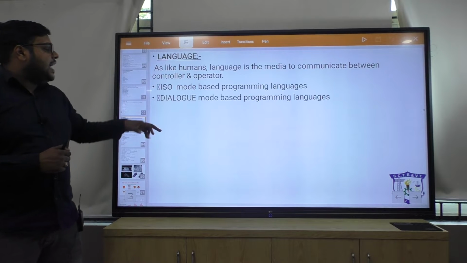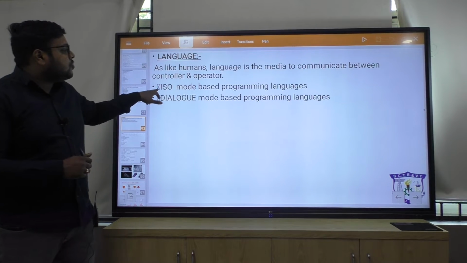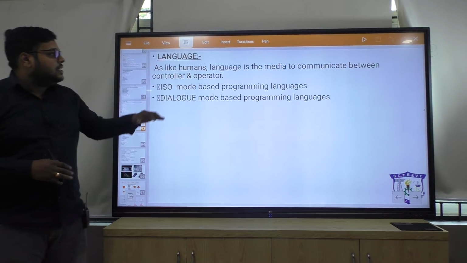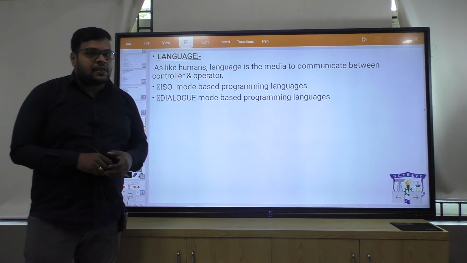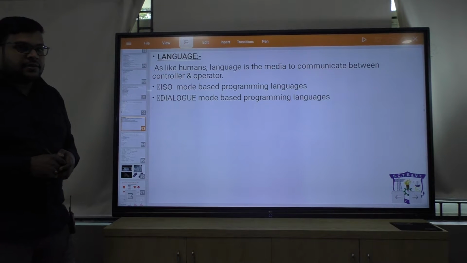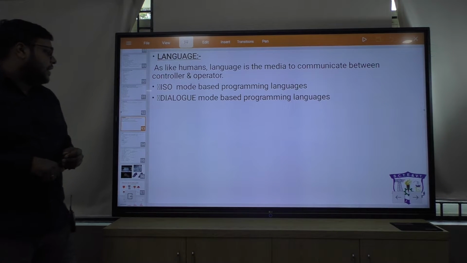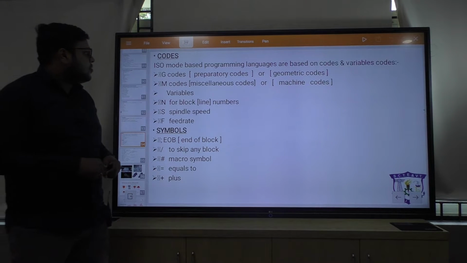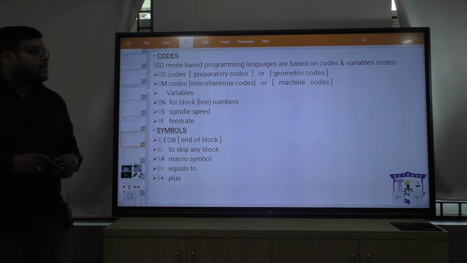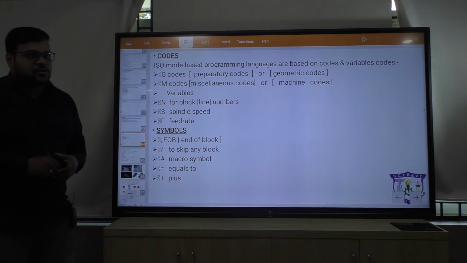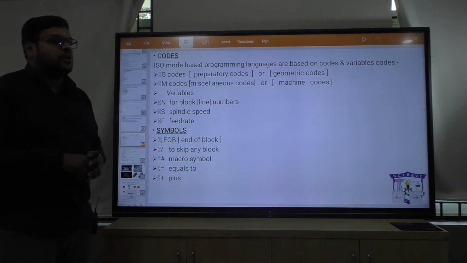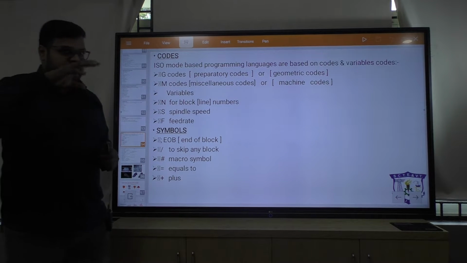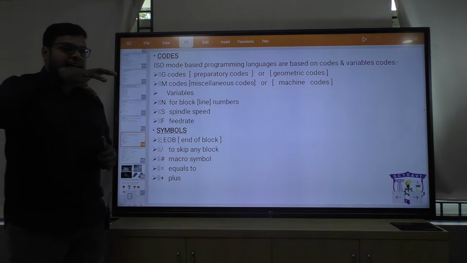Okay, so the languages will be in ISO mode programming languages or dialog mode programming languages. So these types of languages we are using in CNC milling machines, like ISO and dialog mode. Okay, so in ISO mode what will happen? In ISO mode there are G codes and M codes. With the help of these G codes and M codes we have to follow a certain program structure, and according to that we have to create a program.